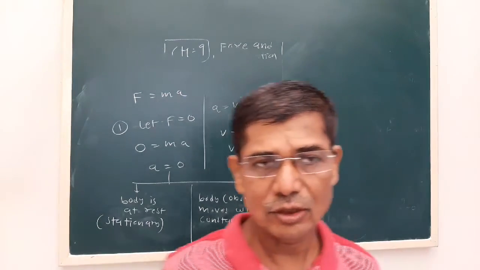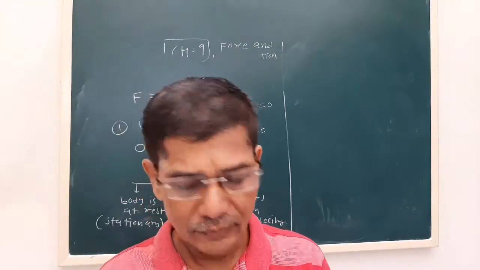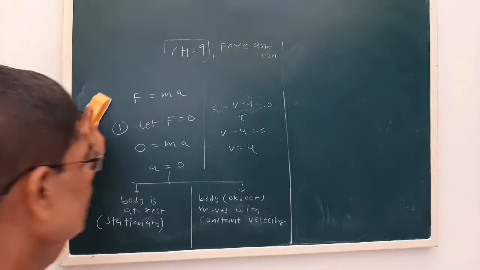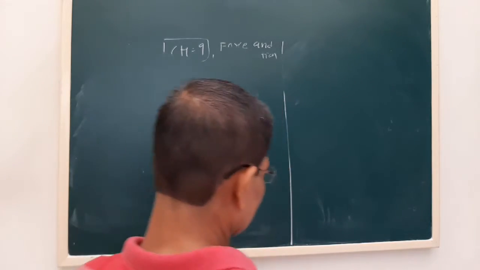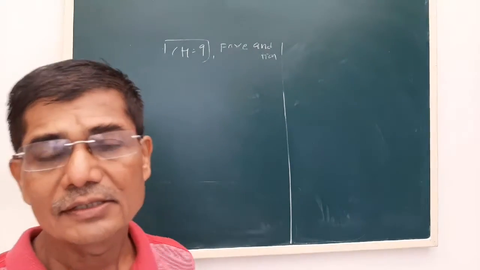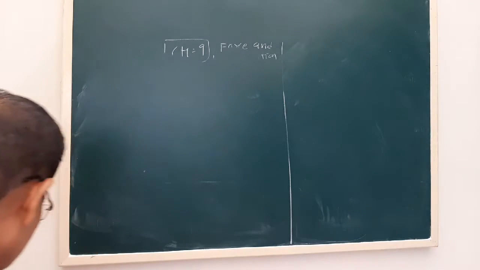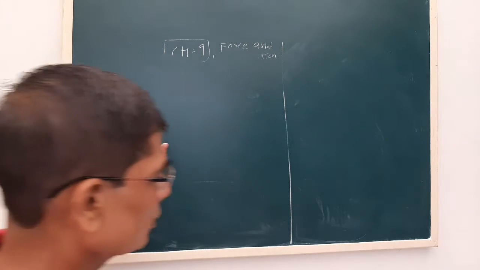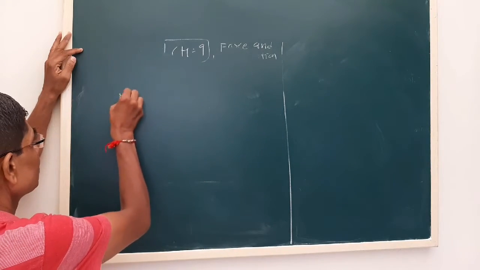So this is about Newton's second law of motion. The time rate of change of momentum is equal to the resultant force acting on a body. We derived the equation for Newton's second law of motion. Now see, the first law gives the definition of force, and the second law gives the magnitude or value of the force. Next we have to see the third law of motion, that is Newton's third law.